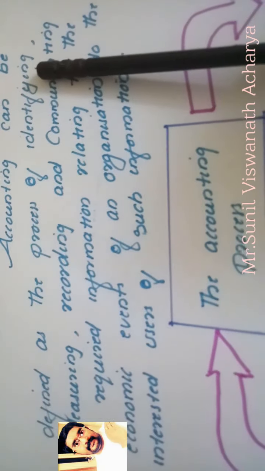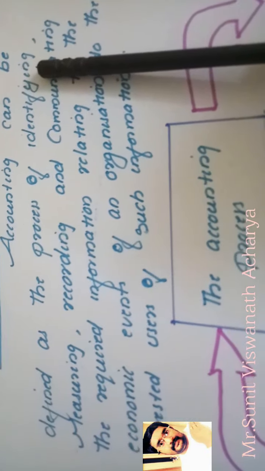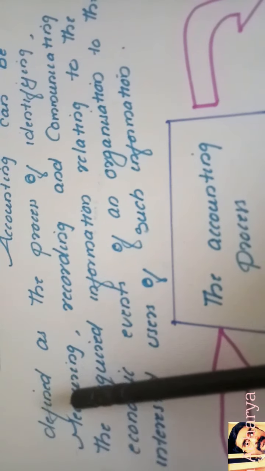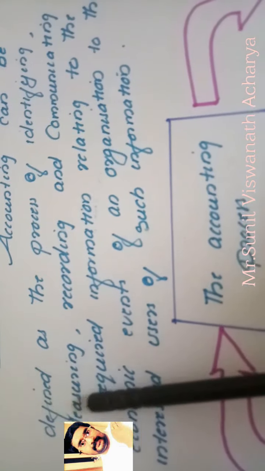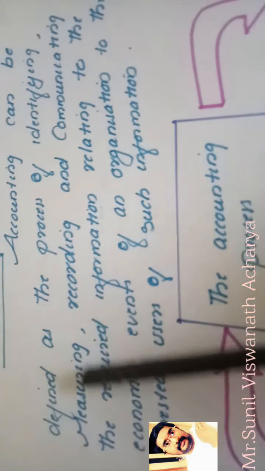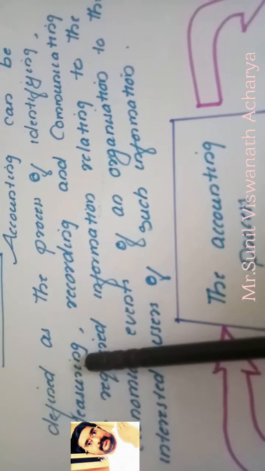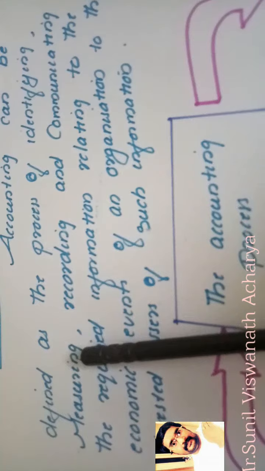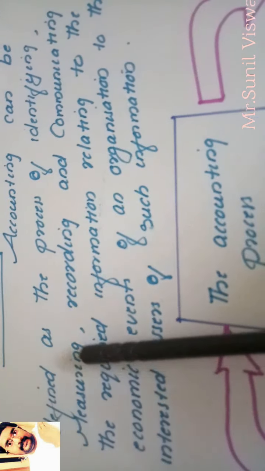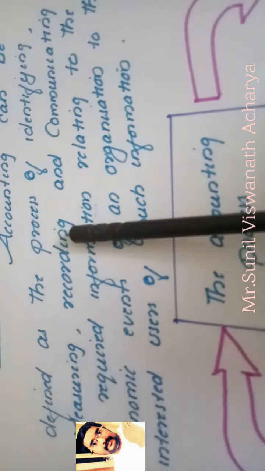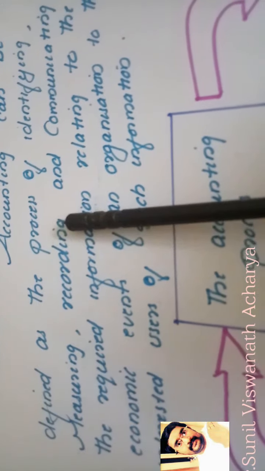So we identify that purchase of goods is an economic transaction. Then we have to measure how many rupees of goods we purchased. That process we call measuring. I have given just an example. First we identified the economic transaction, then we measured it in monetary terms. After measuring, the economic transactions which we measured in monetary terms, we have to record in the books. So which are the books?